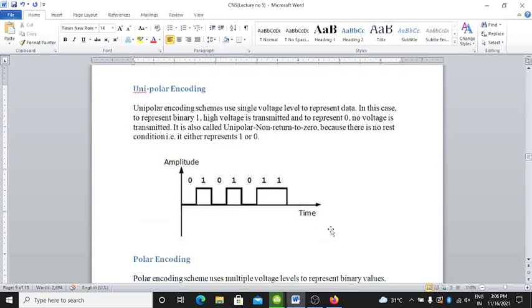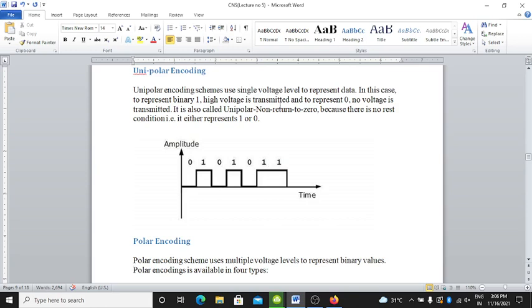Unipolar encoding. Unipolar encoding schemes use a single voltage level to represent the data. In this case, to represent binary 1, high voltage is transmitted, and to represent 0, no voltage is applied.